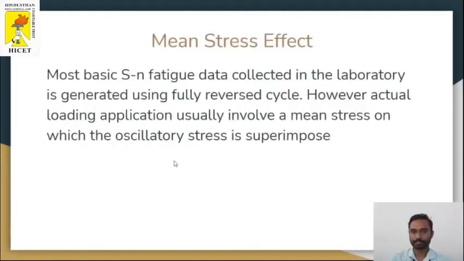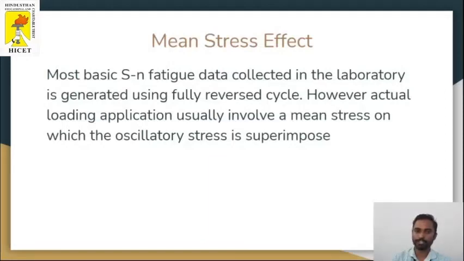The next is the mean stress effect. Most of the SN fatigue data collected in the laboratory is generated using a fully reversed cycle. However, actual load applications usually involve a mean stress on which the oscillating stress is superimposed. For example, if I apply a load to a material, which can be tensile or compression, for tensile we can take a mean stress for 2 or 3 test pieces and get a corresponding value.